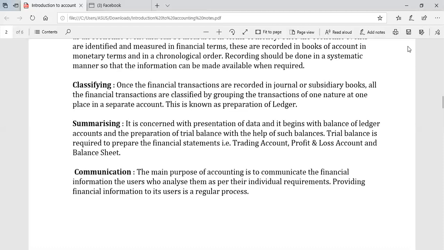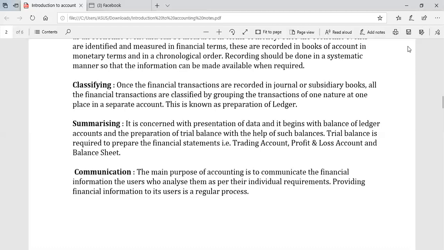how much total purchase we have made in a particular month or year, how much we have purchased for cash, and how much on credit. We can tell everything about this by classifying the transactions. Next, summarizing. With the help of classifying, we summarize the data. Summarizing includes preparation of trial balance, then preparation of trading account, profit and loss account, and balance sheet.